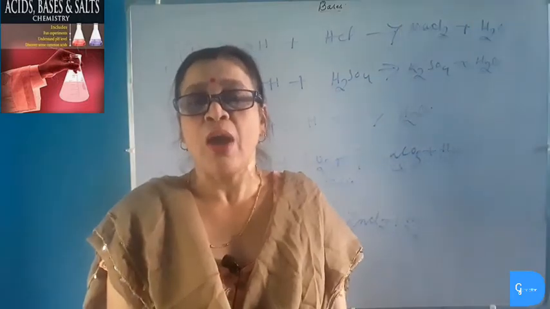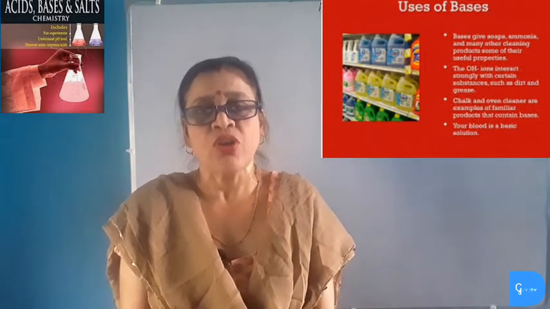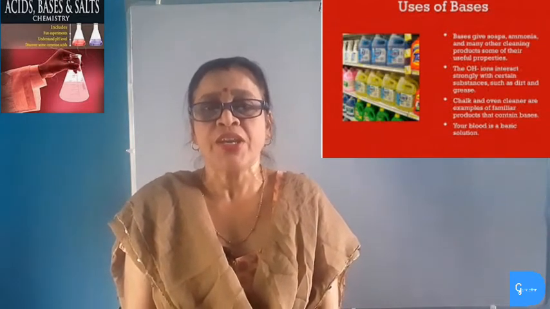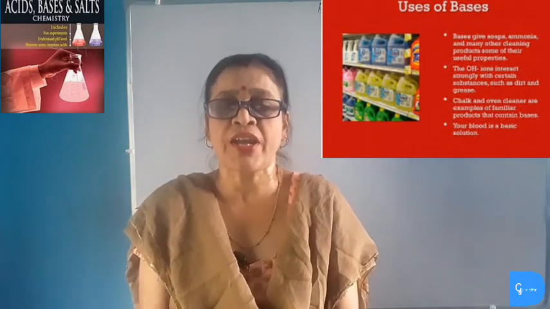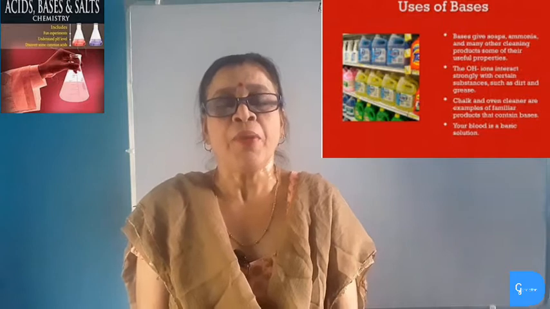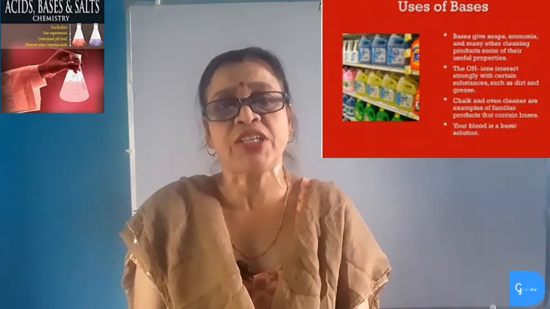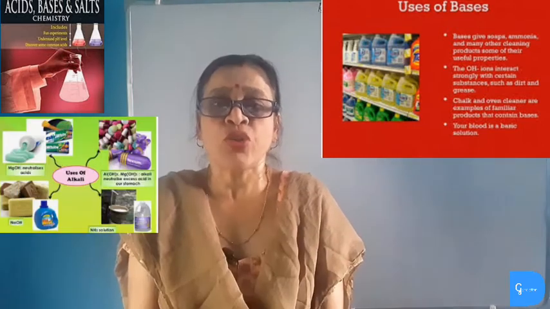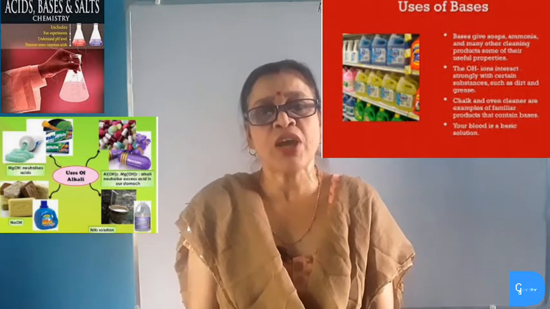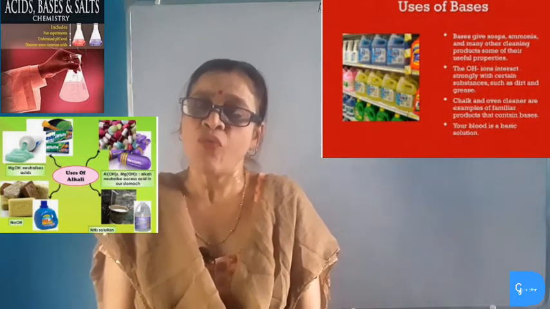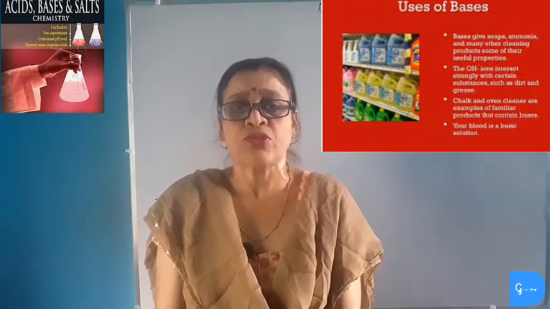Now we will study the uses of bases. Bases have many important uses. For example, sodium hydroxide is used as caustic soda, and sodium hydroxide is also used in the paper industry, soap industry, and also in the manufacture of the synthetic fiber called rayon. Sodium carbonate, a base, is used as washing soda and also for softening of water. Sodium hydrogen carbonate is used as baking soda.